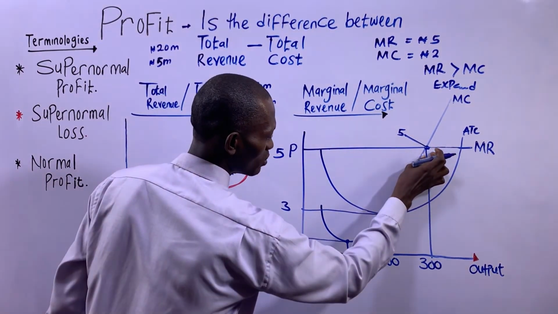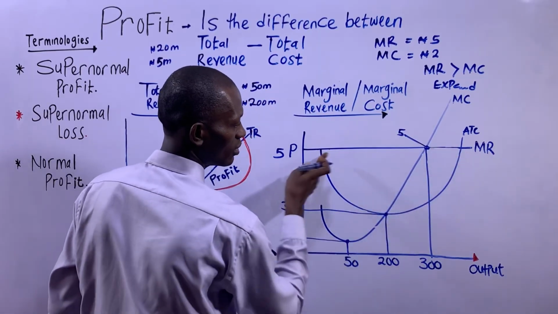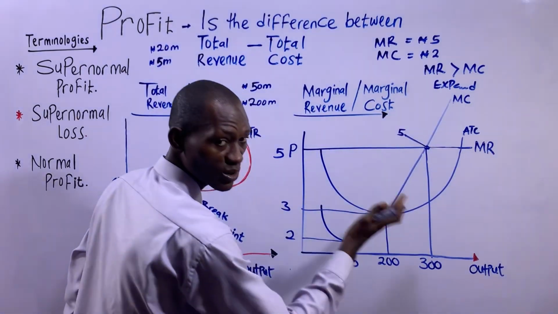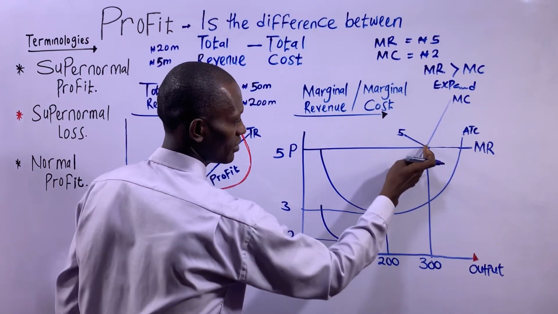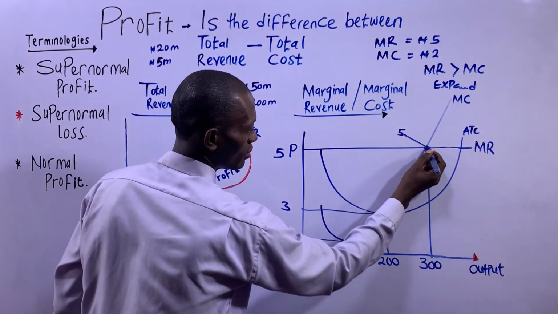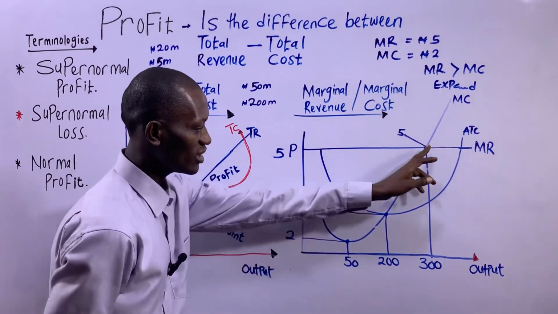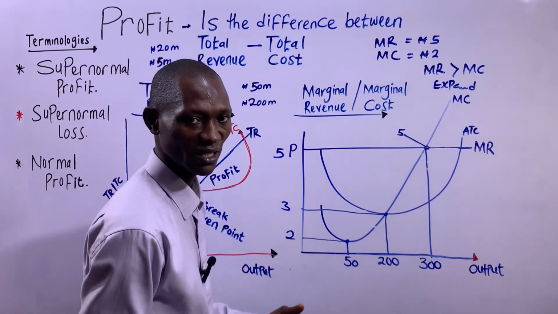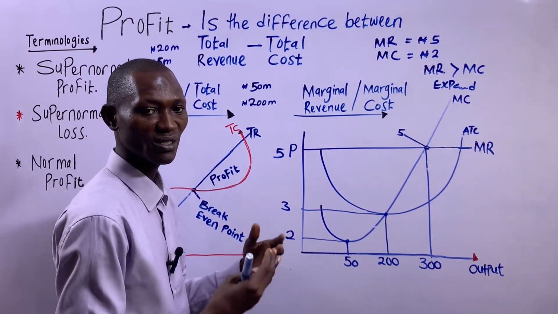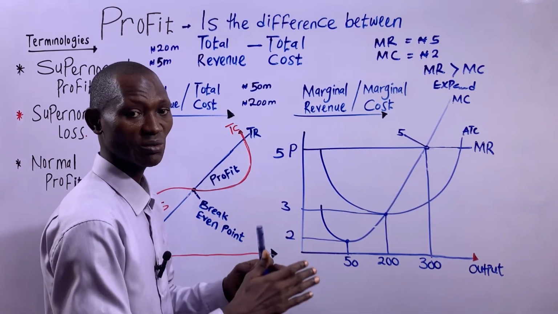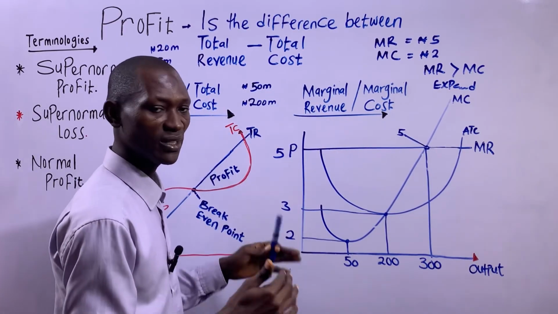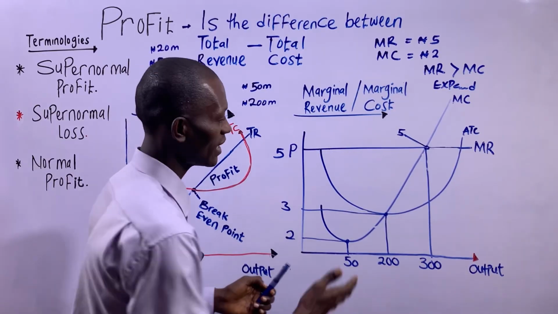So at this output, where MR, which is horizontal, parallel to the output axis, intersects the marginal cost curve, this output is considered the profit maximizing output, where profit is the highest. That means total revenue is much greater than total cost, and profit is the highest at this output.